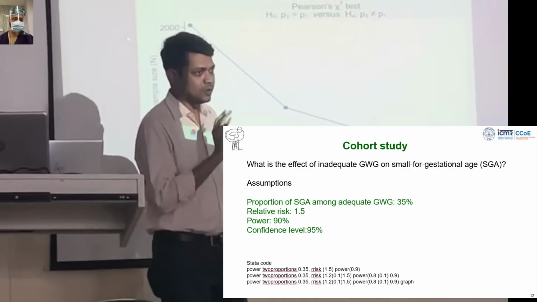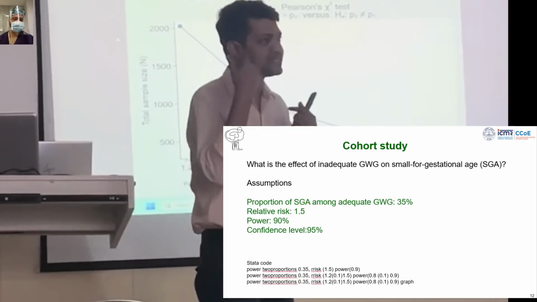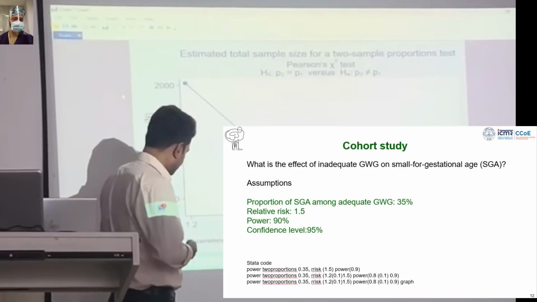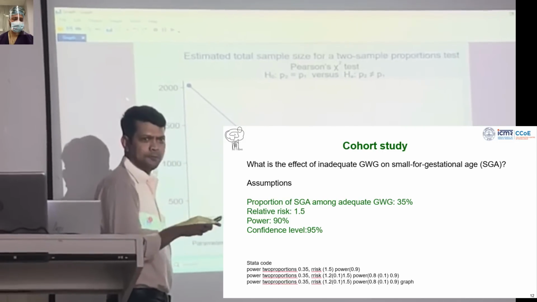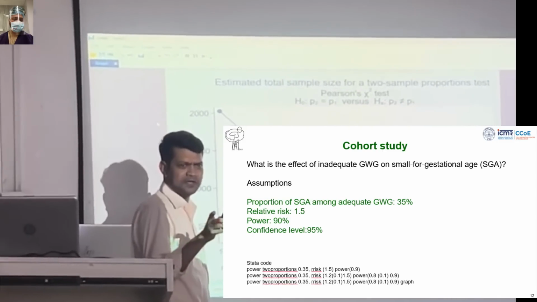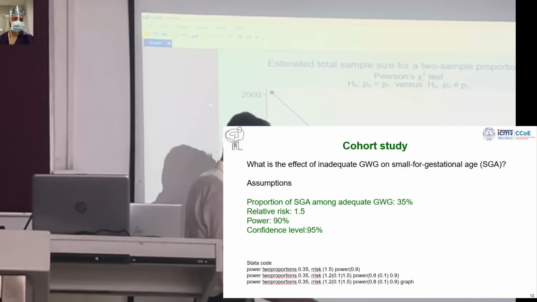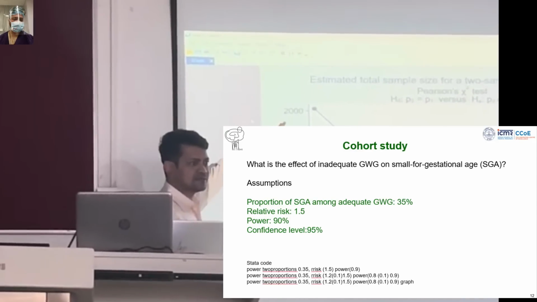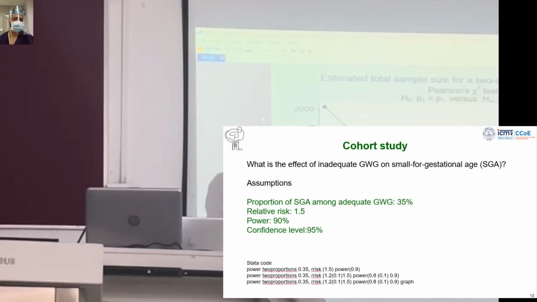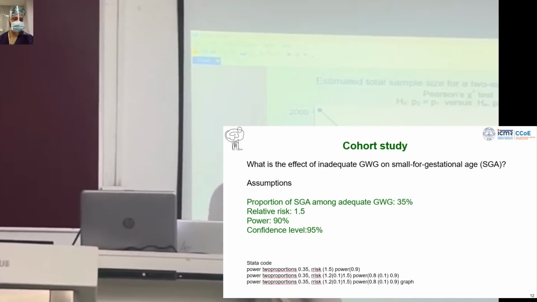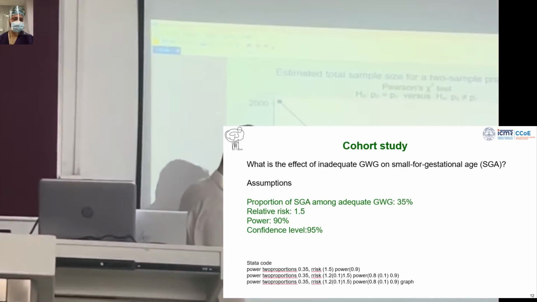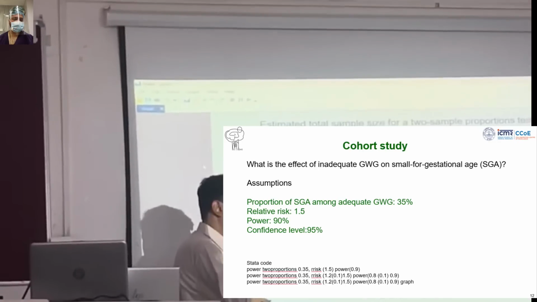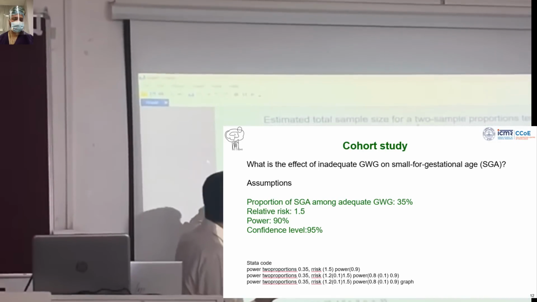Now see how you can explore the sample size yourself. What is in the x-axis? Different relative risks. I went from 1.2 with a margin up to 1.5. You can take it to 2 also. What is in the y-axis? Total sample size. So what it is showing me here is that if you have 1.2 relative risk with 35% outcome in the non-exposure, then you will need 2000 sample size.